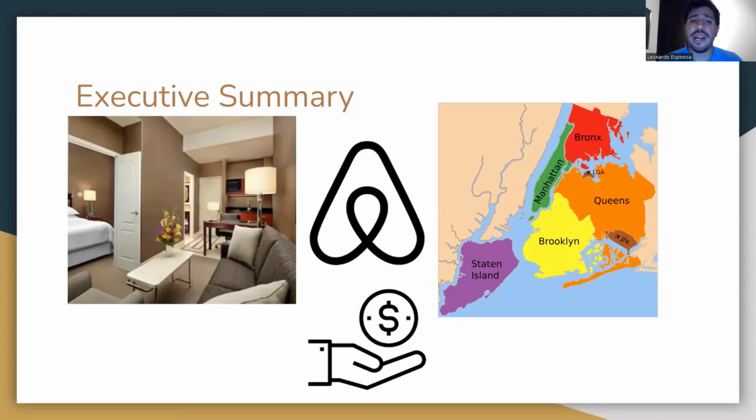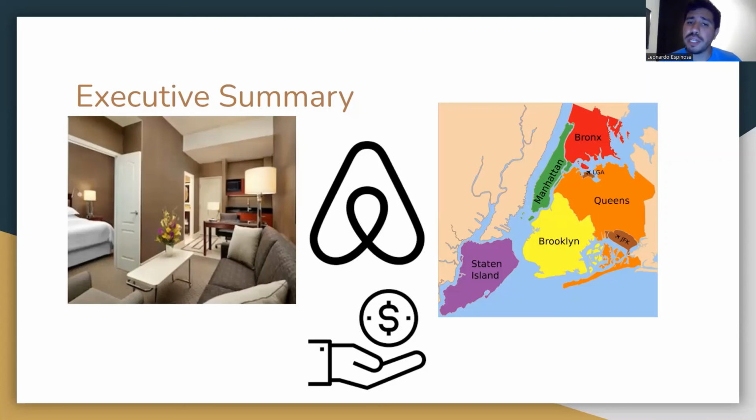$1,200, where the average price in these neighborhoods is $625 plus a fee of around $125, with a mean review rank of 3.3 stars between these neighborhoods.